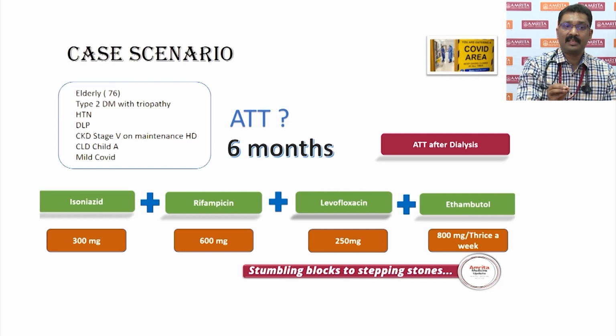Regarding interactions with other drugs, cholesterol medications like statins can be withheld initially at least, so that the patient does not have significant problems. Definitely, it goes without saying that glycemic control and antihypertensive control have to be optimal.